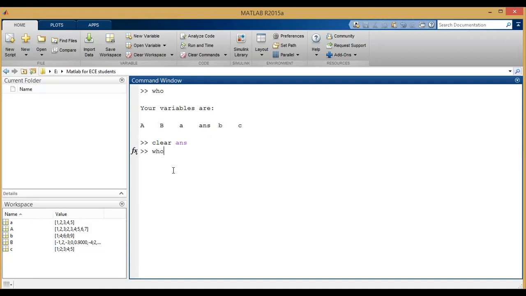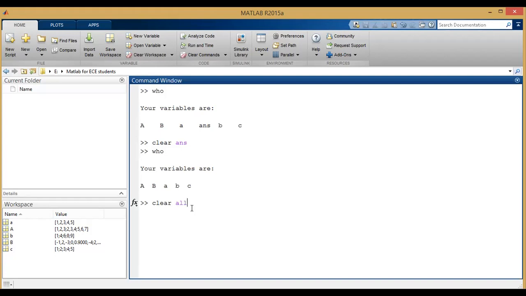Now type who and check what variables are present in the workspace. Now we have capital A, capital B, small a, small b, C. ANS is not present in the workspace. Like that, if you want to clear any particular variable, we can use clear and that particular variable name. Now, for example, I want to clear all the variables. For that we can use clear all. If you clear all, then all the variables will be cleared in the workspace.